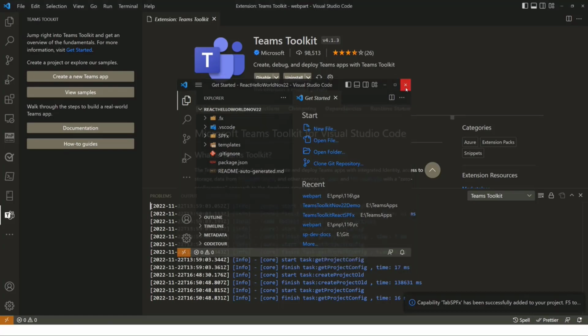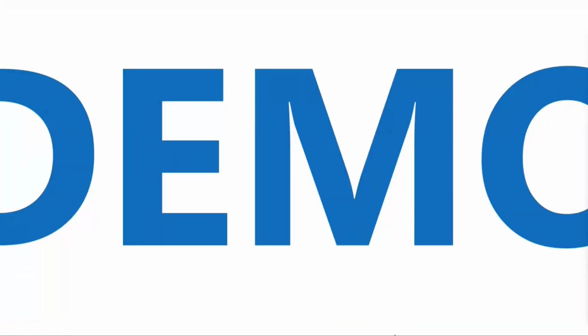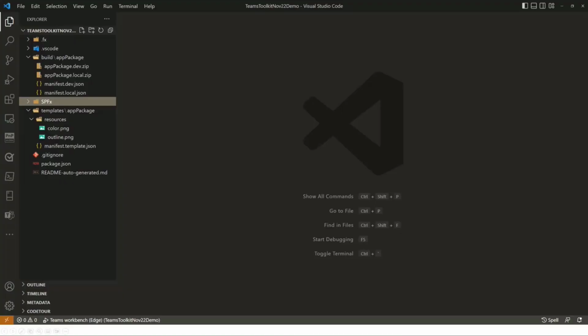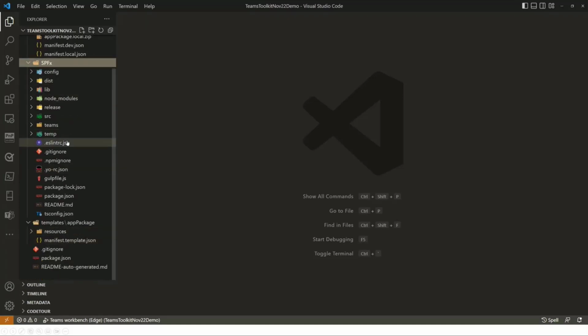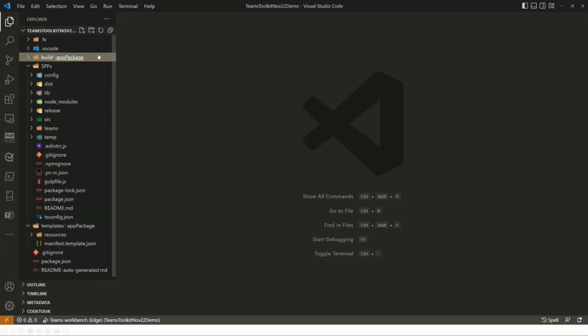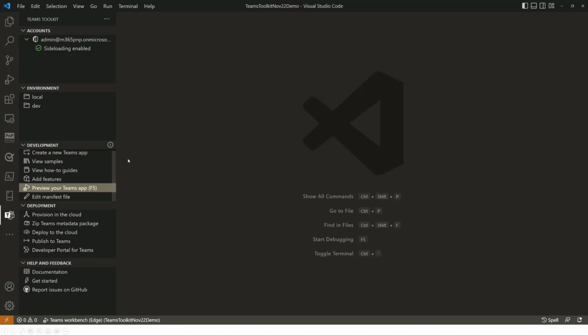I'm going to close that one, and I'm going to close that one, and then I'm going to jump to an existing solution where the npm install has already been executed. And basically, this is the outcome that you're getting. So let's have a quick look in here and then add the additional tab in place. So what we have here is a Teams Toolkit in place.